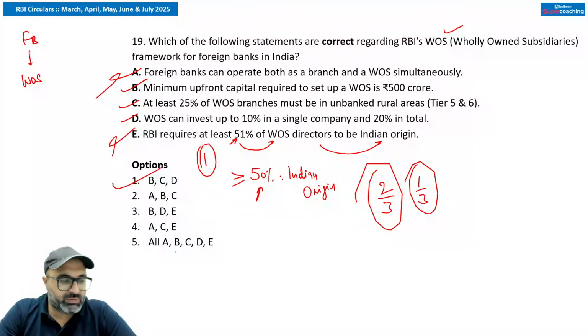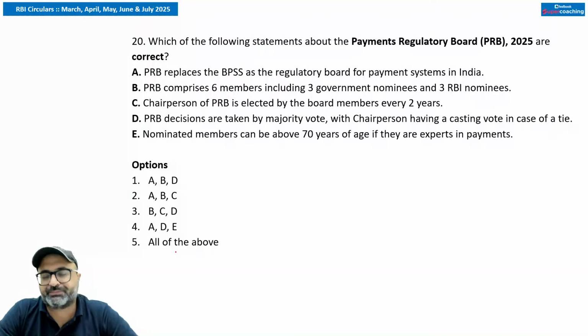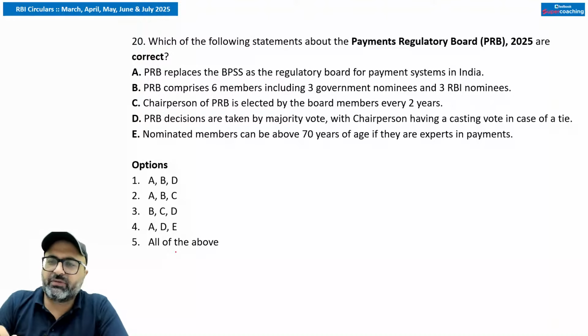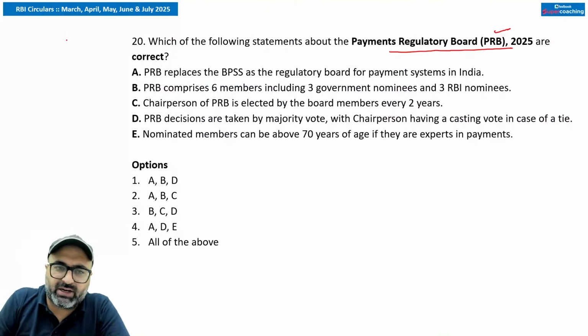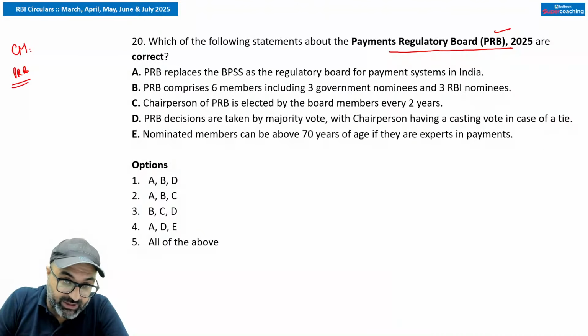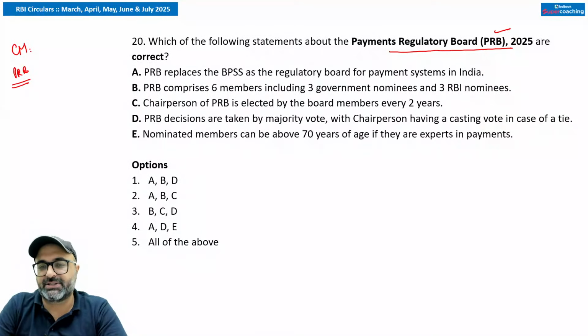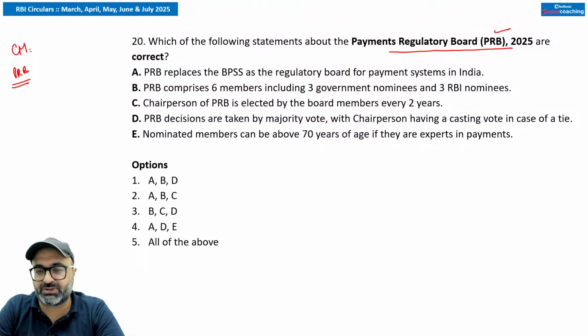Okay, thank you Aki, Dhananjay, Saloni for the reply. Moving on to the next question. Which of the following statements about the Payment Regulatory Board 2025 are correct? Give me the answer. Who is the chairman of PRB? I have discussed this name a few days back. Give me the answer and I'll discuss the rest of the options.